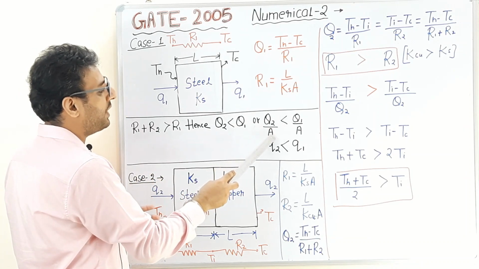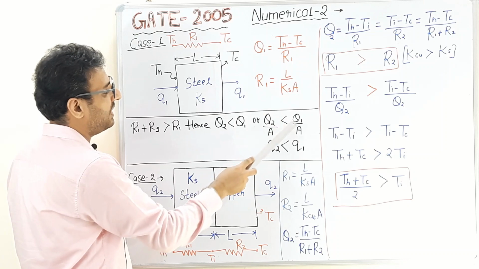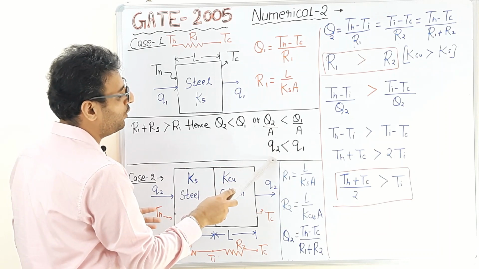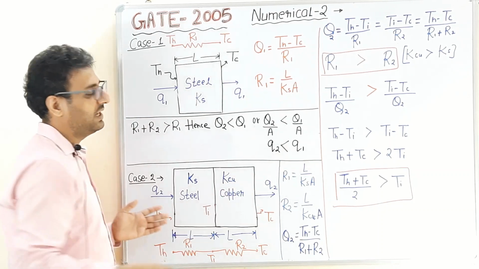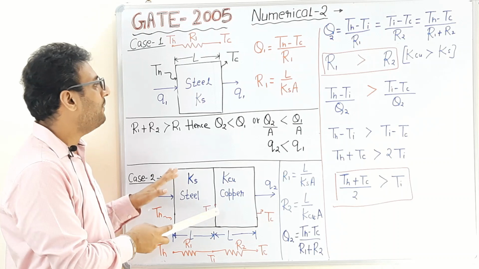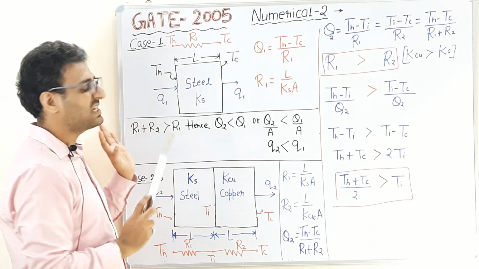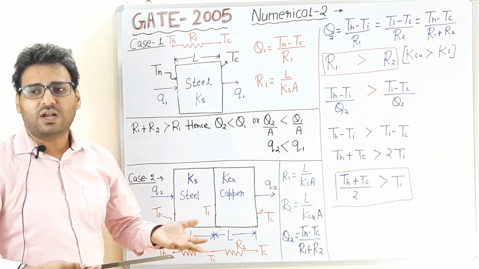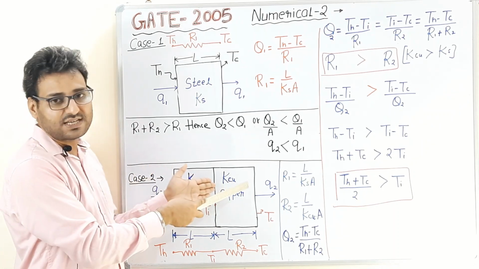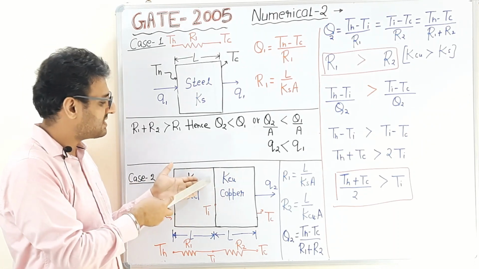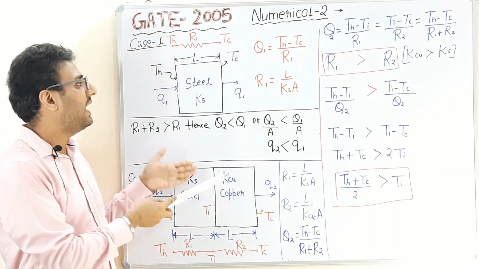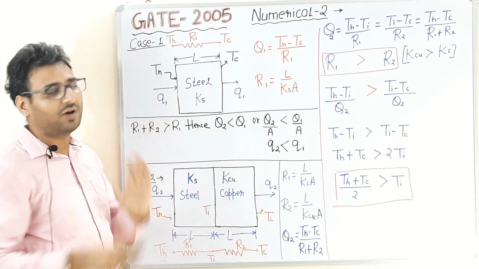Further, Q2 upon A will be less than Q1 upon A, which is basically the heat flux. It means the heat flux in case number 2 will be less than in case number 1. From basic knowledge, because in this case the thermal resistance is increased, the resistance will be high and the heat transfer rate will be lower as compared to case number 1.